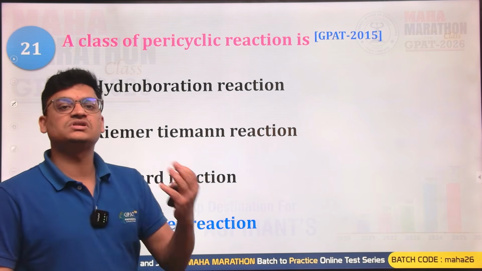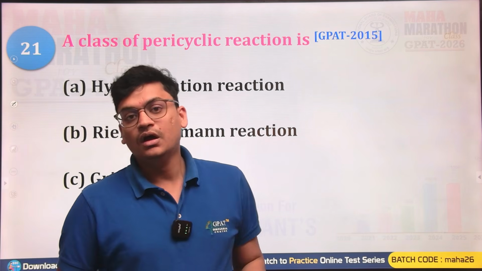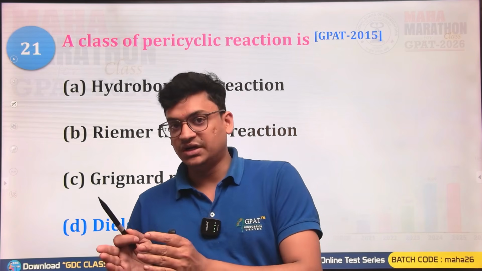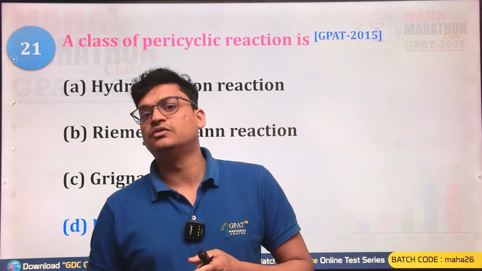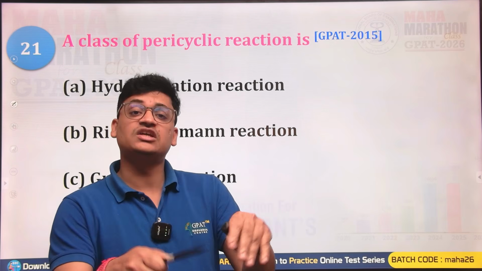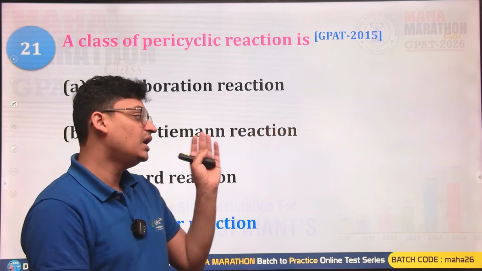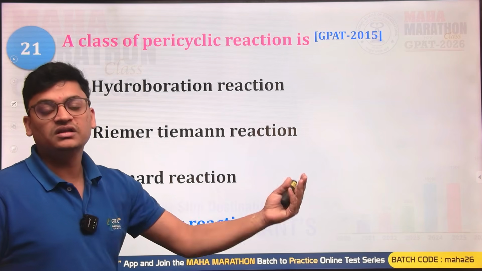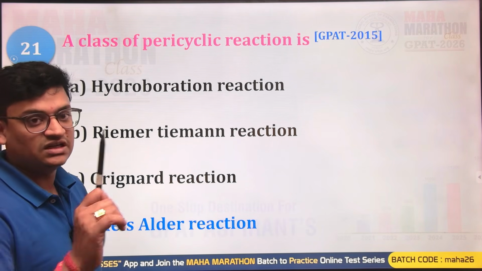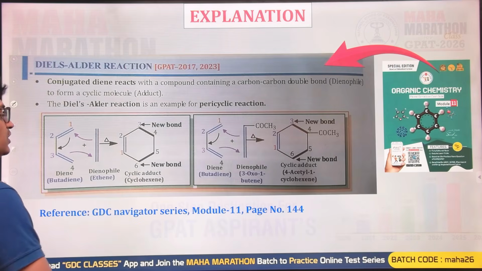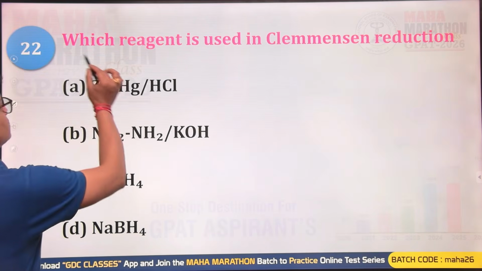Pericyclic reactions are those reactions that happen only and only under the influence of photochemical or thermal conditions. No intermediate formation is seen, and no attacking reagent is present in these cases. Only rearrangements are possible in a substrate, and the substrate rearranges into product under the influence of photochemical or thermal conditions, and it's a rearrangement reaction. It means it's a reversible kind of reaction. All of them will be reversible reactions.